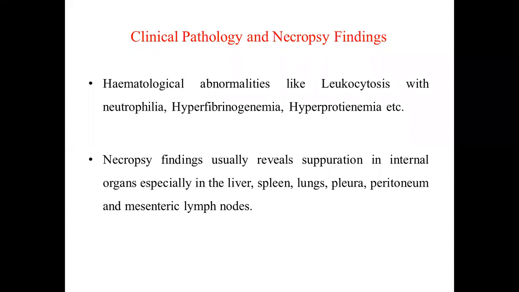And you know that in necropsy, you can see pus formation everywhere in the visceral organs, particularly in bastard strangles, where death usually occurs. In that case, if you do an autopsy, you'll see suppuration, I mean pus formation in the internal organs, anywhere, even in the brain, all the lymph nodes, all the visceral organs. In complicated cases, there will be pus formation. Streptococcus is an important pus forming organism, and also I have told you that septicemia is very rare. Septicemic signs usually do not occur in this case.